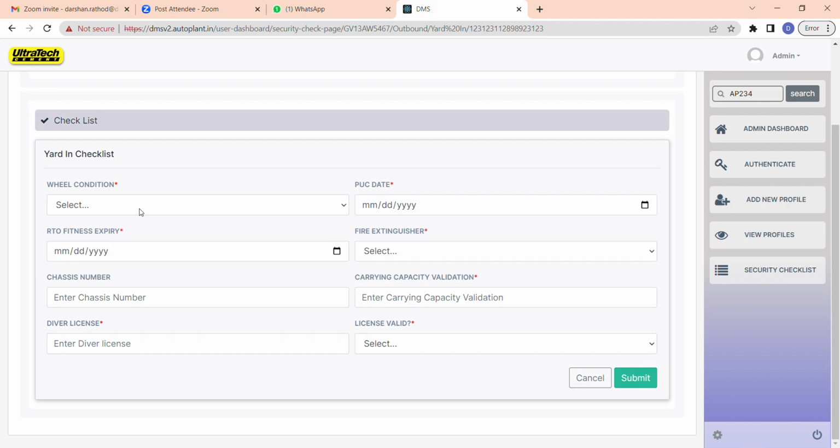For example, I would say wheel condition bad, PUC date it's 30, ITO fitness expire 29, fire extinguisher no, chassis number 4325671, valuation 1234, enter driver license AMB23456, and license is valid or not. So no, submit.